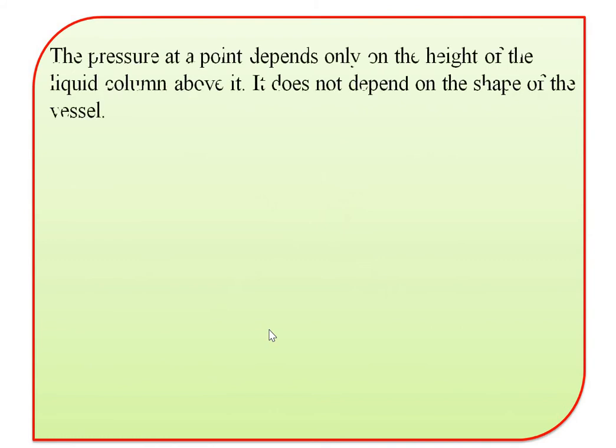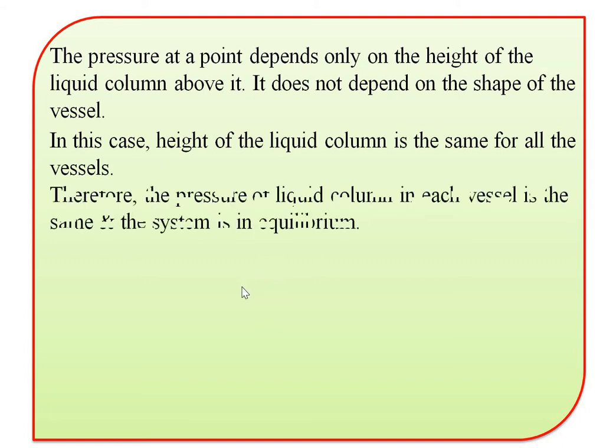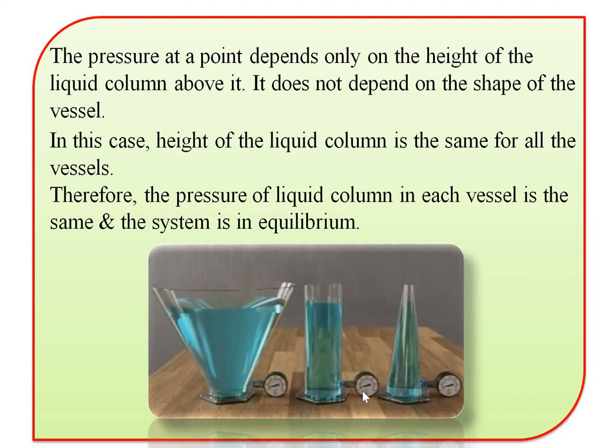The correct statement is: the pressure at a point depends only on the height of the liquid column above it. It does not depend on the shape of the vessel. So in this case, the height of the liquid column is the same for all the vessels. Therefore the pressure in each vessel is the same and the system is in equilibrium. Once again see this image, the pressure meters show the same reading.